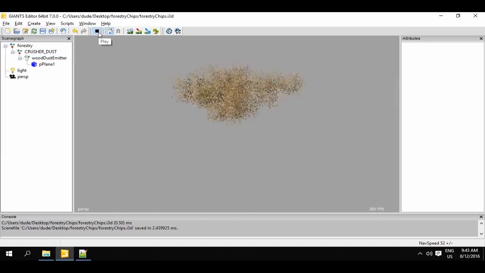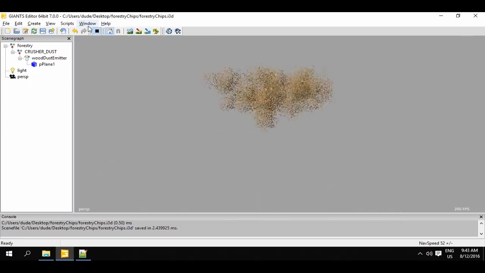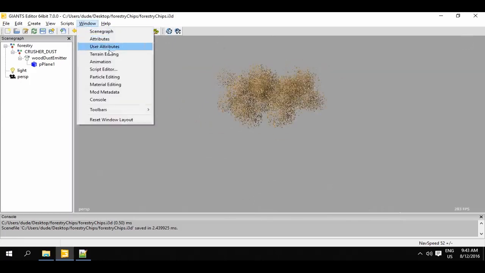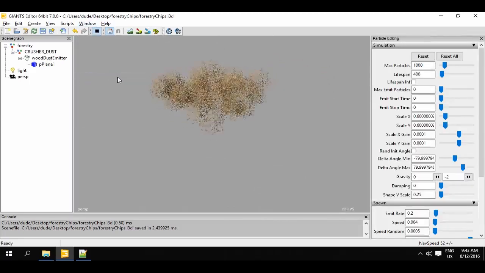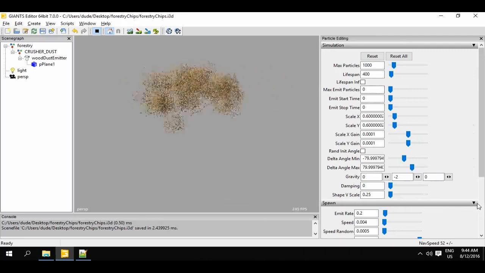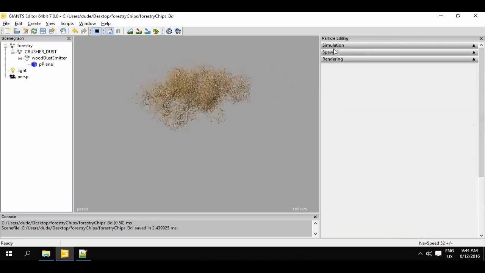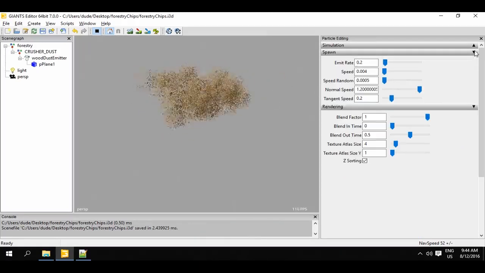Next, we're going to look at the attributes of particle systems. First, we open the particle editing window. We can find it in the menu in Window, Particle Editing. Now we'll work our way through just about the entire list of attributes from top to bottom. The attributes are divided into three subsections: Simulation, Spawn, and Rendering. We'll start with the Simulation subsection.